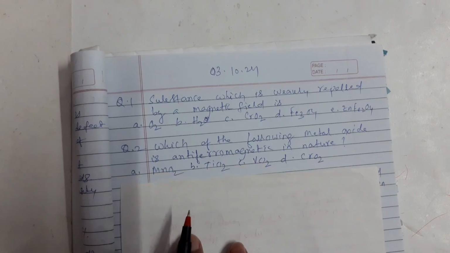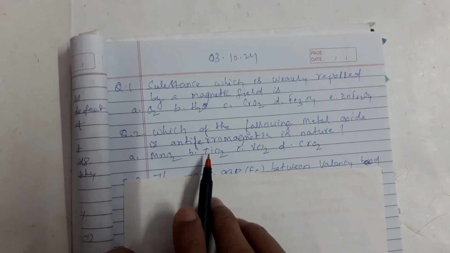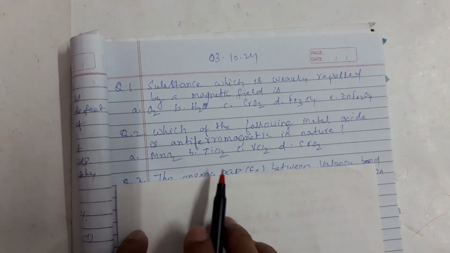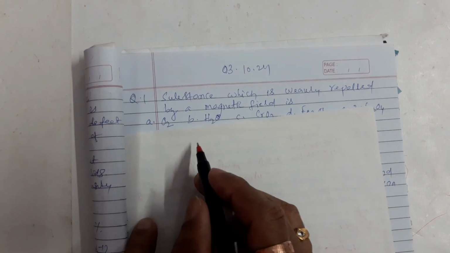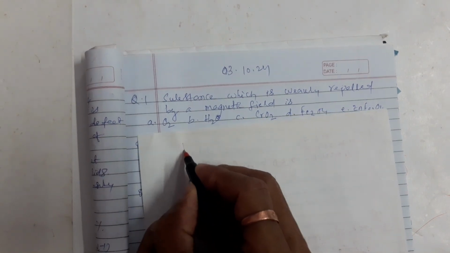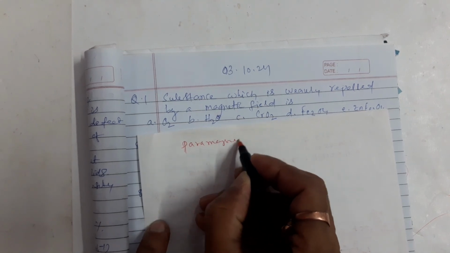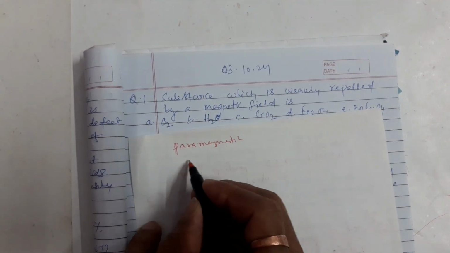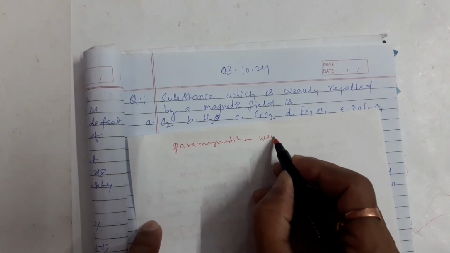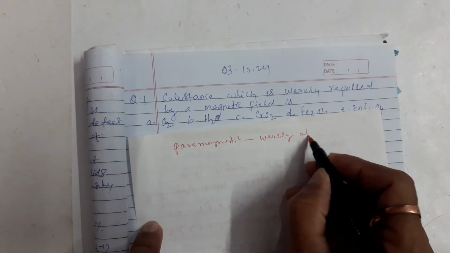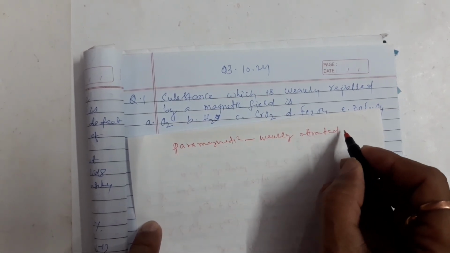Next, which of the following metal oxides is anti-ferromagnetic in nature? See, these substances are classified as paramagnetic, which means weakly attracted by the magnetic field.